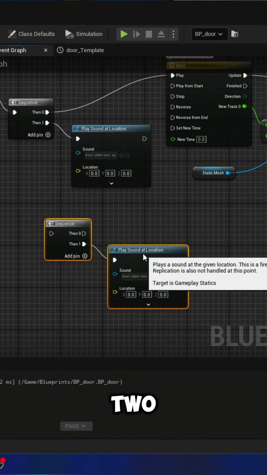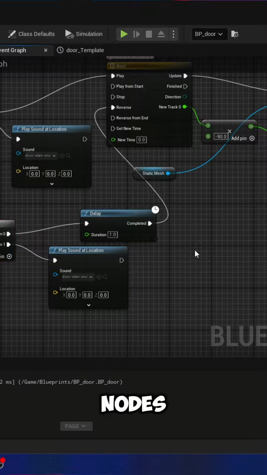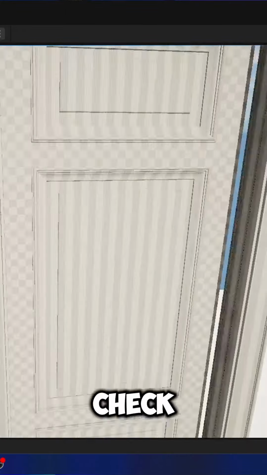Now duplicate these two nodes and create an end overlap node from the box collision and connect them to the duplicated node. Add a delay for a better interaction. Finally check out the output.